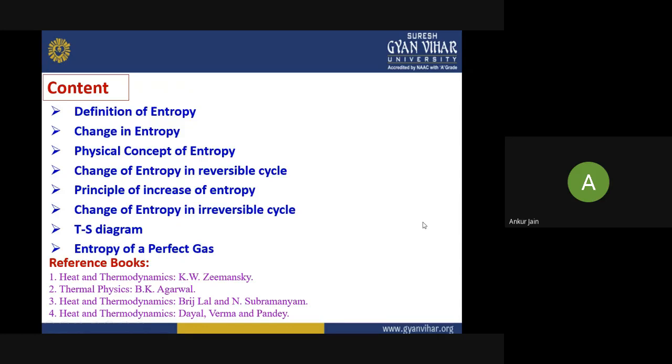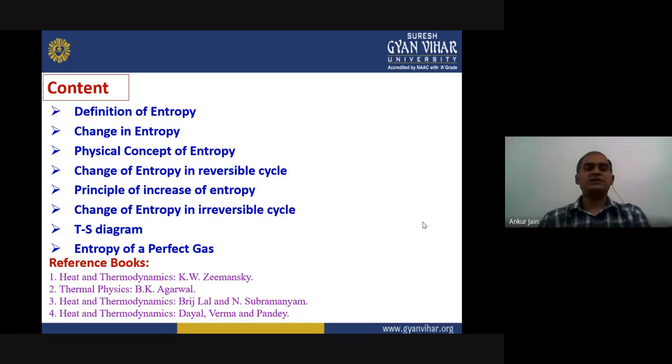Then we will adopt a Carnot cycle, and we will derive the expression for the change of entropy in a reversible cycle. You know, the Carnot cycle is an ideal cycle, and that is completely reversible. Then afterwards, we will learn about the principle of increase of entropy. And then, since we have seen the change of entropy in a reversible cycle, we should also know what is happening with entropy if we talk about an irreversible cycle.